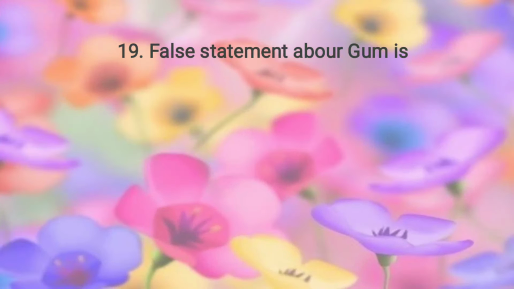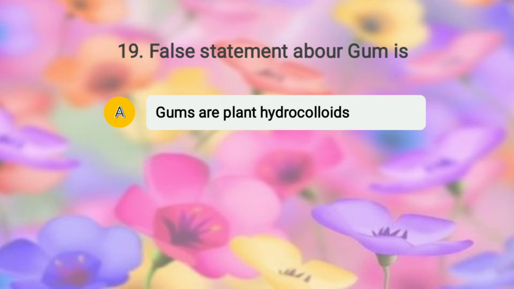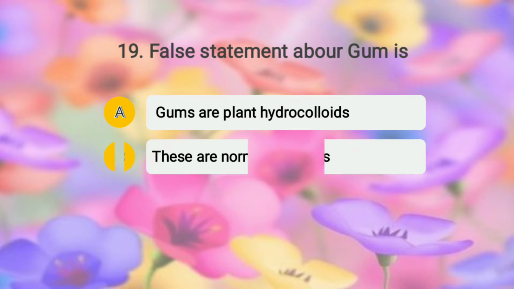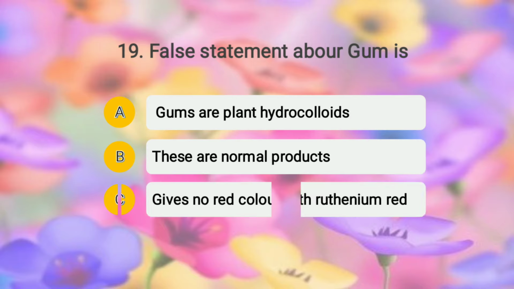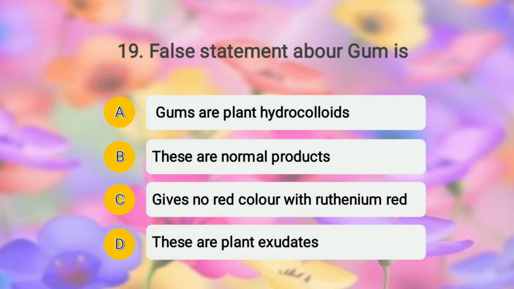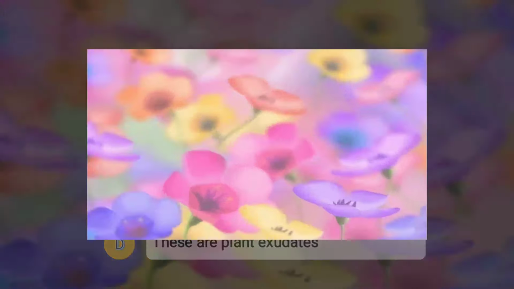Moving to question number 19. The question is: false statement about gum is, and the statements given are A, gums are plant hydrocolloids. Option B, these are normal products. Option C, gives no red color with ruthenium red. And option D, these are plant exudates. So students, what do you think? What would be the right answer? The right answer, the false statement about gum, is that these are normal products. Basically, these are pathological products and not normal products. The rest of the statements are right about gum.